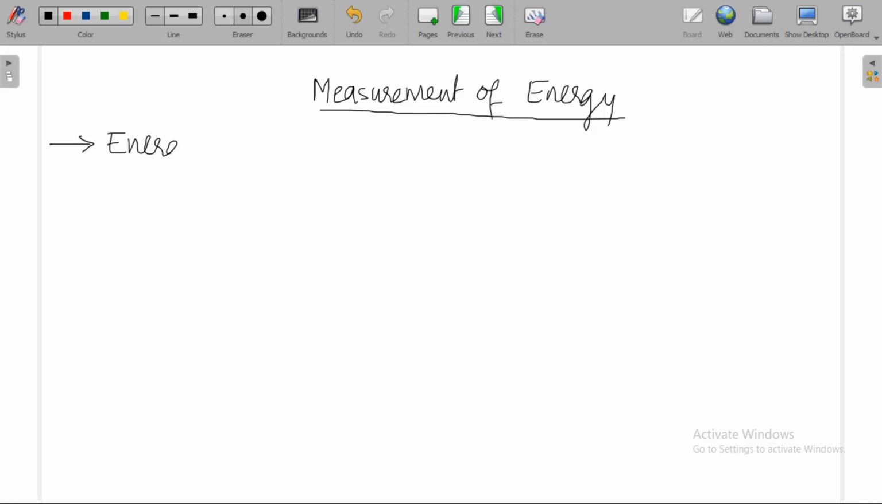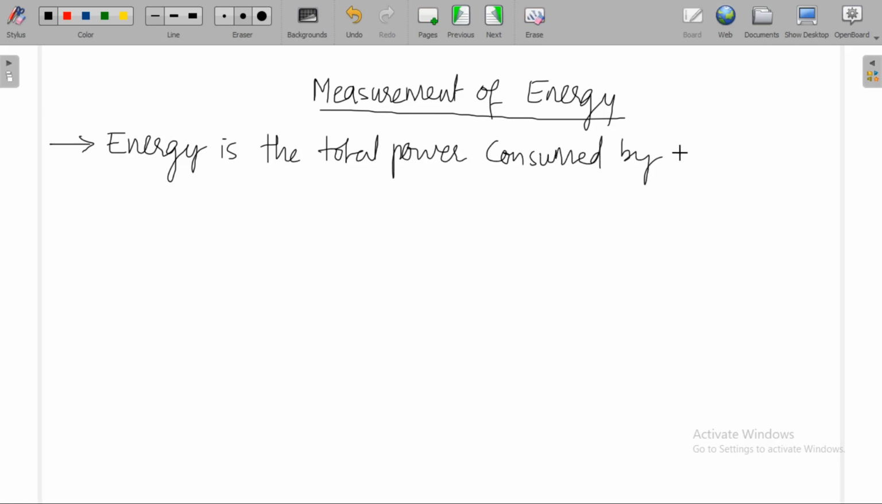Energy is the total power consumed by the load over a period of time t.